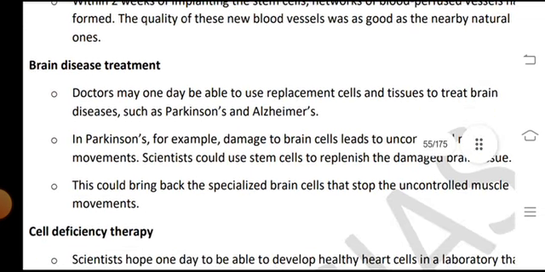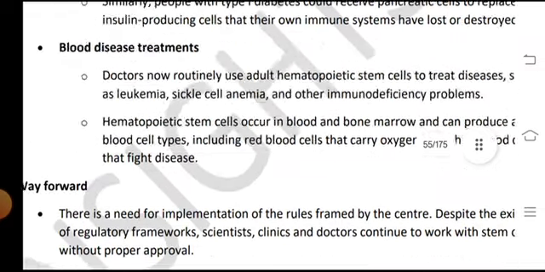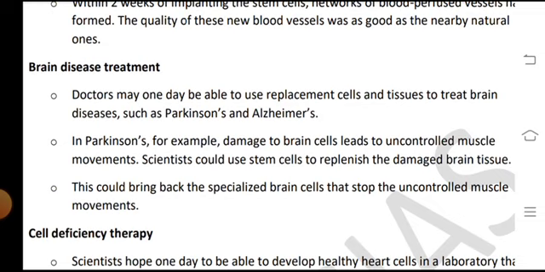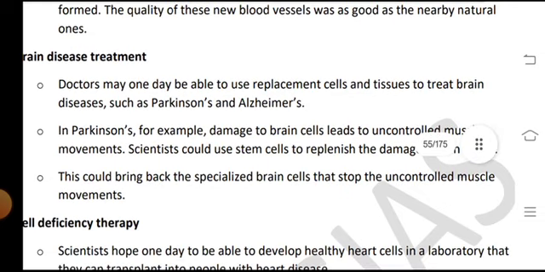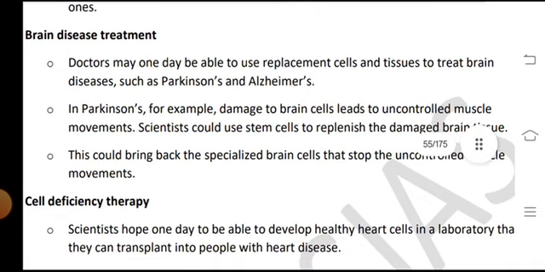Brain diseases treatment, cell deficiency therapy, blood diseases treatment and way forward. Brain diseases treatment. Doctors may one day be able to use replacement cells and tissues to treat brain diseases such as Parkinson's and Alzheimer's. In Parkinson's, for example, damage to brain cells leads to uncontrolled muscle movement, and scientists could use stem cells to replenish the damaged brain tissues. This could bring back the specialized brain cells and then stop the uncontrolled muscle movement.